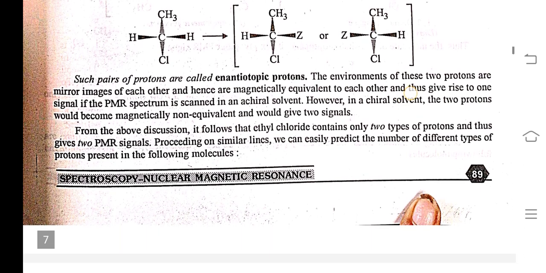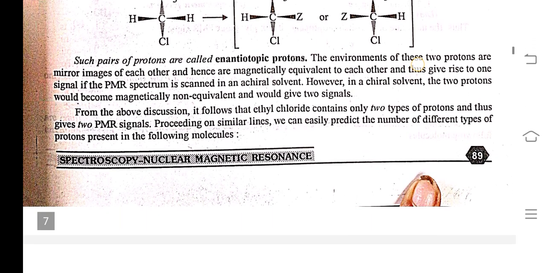Such a pair of protons is called enantiotopic protons. The environments of these two protons are mirror images of each other, and hence they are magnetically equivalent to each other, and thus give rise to one signal if the PMR spectrum is scanned in an achiral solvent. However, in a chiral solvent, the two protons would become magnetically non-equivalent and would give two signals.